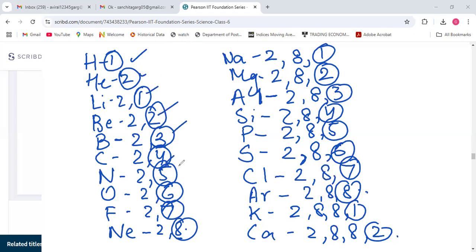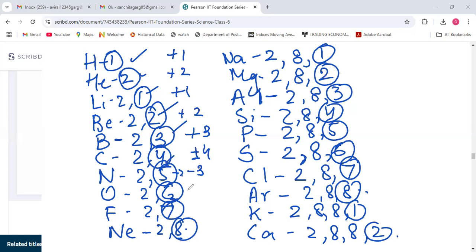Now after 4 the valency will become -3. Here it will be plus 1, plus 2, plus 1, plus 2, plus 3, and plus or minus 4, both can be possible. Here it is -3 because we have to always sum up to 8 to find the valency.